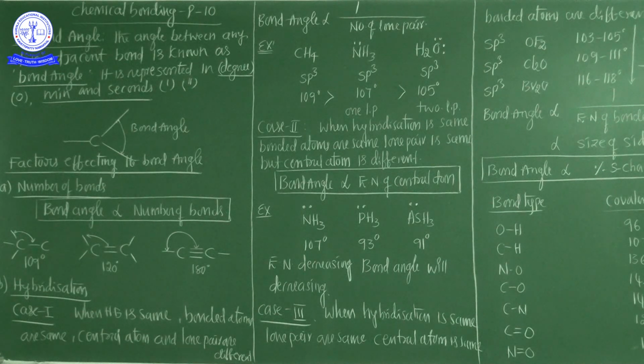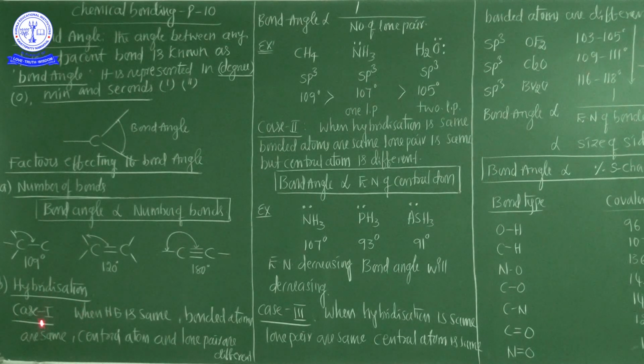Now the second one, hybridization. And an important thing is that hybridization also decides the increasing or decreasing of the bond angle in between the molecules. So how does hybridization decide the bond angle increase or decrease? There are three cases. Now we are going to discuss these three cases.